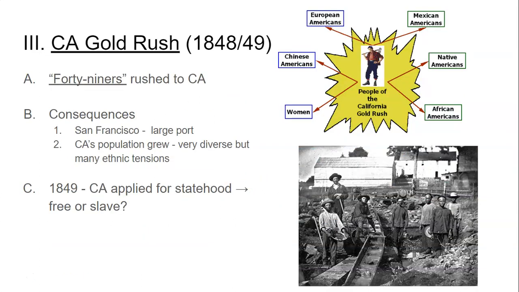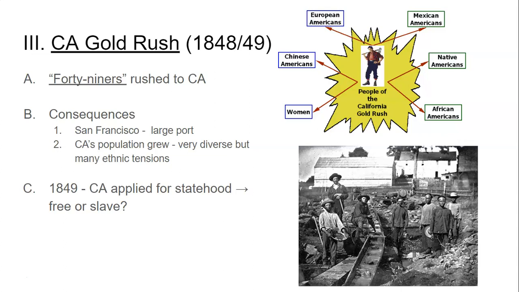Okay, at the same time that the Mexican-American War is ending, gold is found in California. So this leads to the California gold rush. It's in 1848 and 1849. Thousands, I mean, probably millions of people rush to California to try to look for gold. They're not just Americans, you've got Mexicans, Asians, British, Canadians. They're not just men either, there's women also. It's not just white people, it's people of all ethnicities and backgrounds, basically trying to find gold to restart their lives.